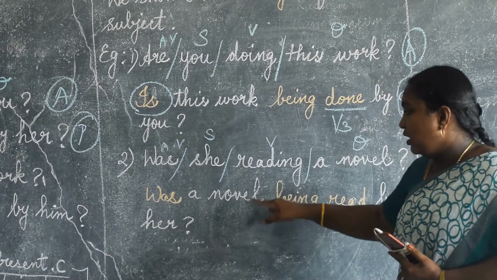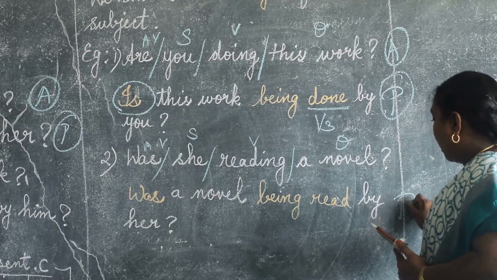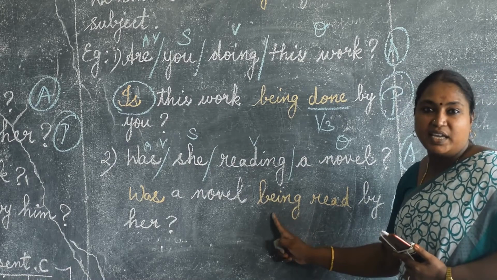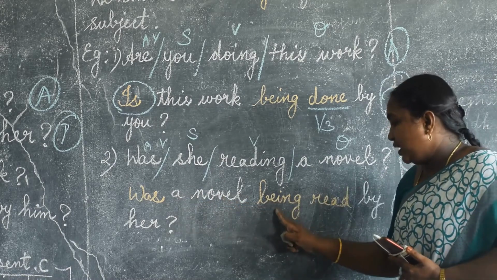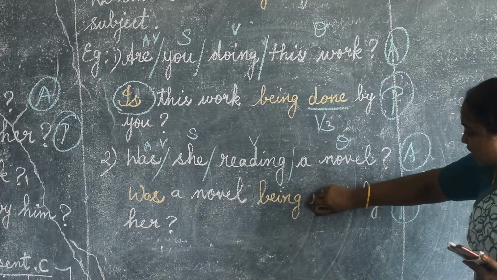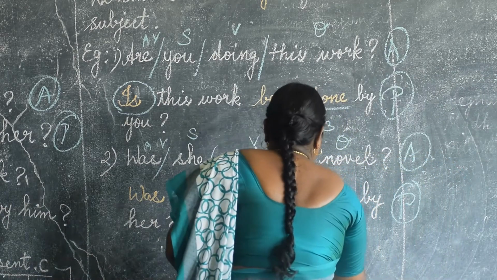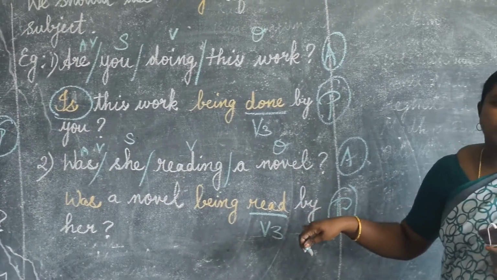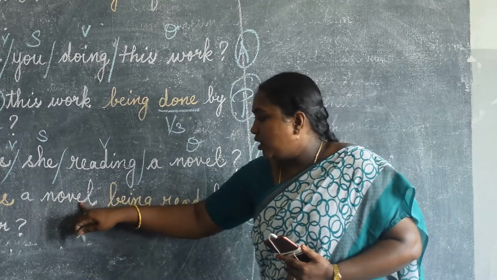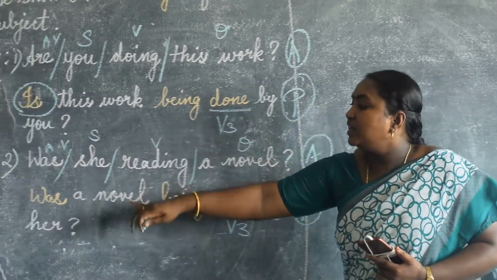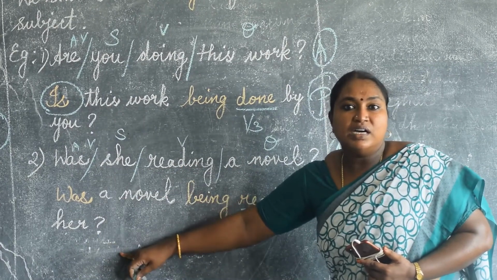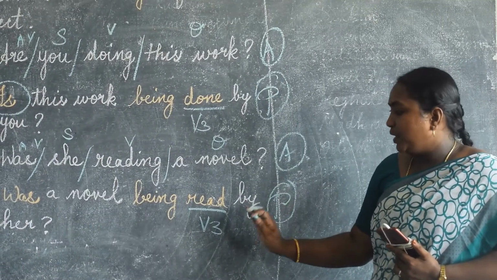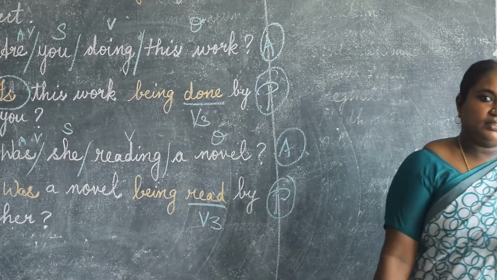Was a novel. After the subject of the passive form, what do we have to do? We should add being. Was a novel being read. The past participle is read. The spelling is the same, but we have to pronounce it as read. Was a novel being read by her? She changes into her. Have you understood, all of you? Was a novel being read by her.